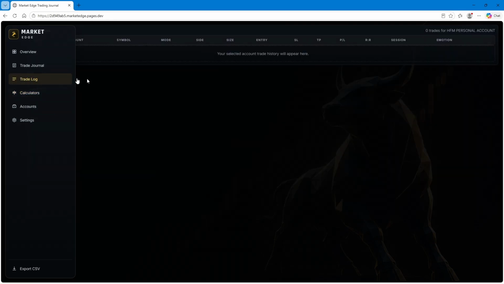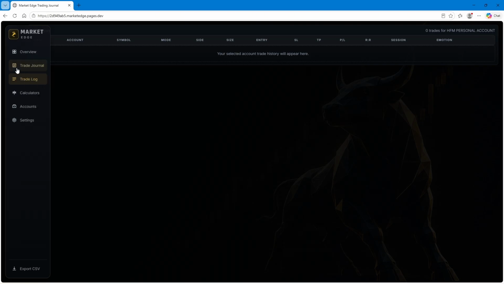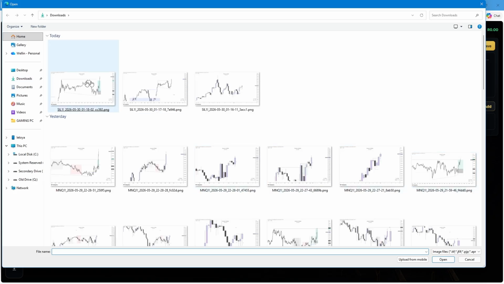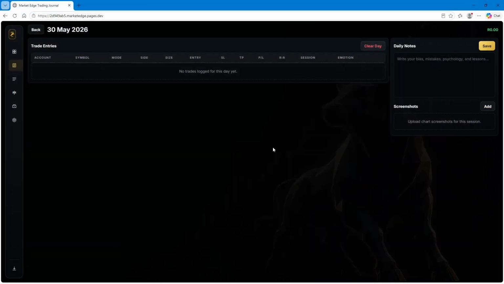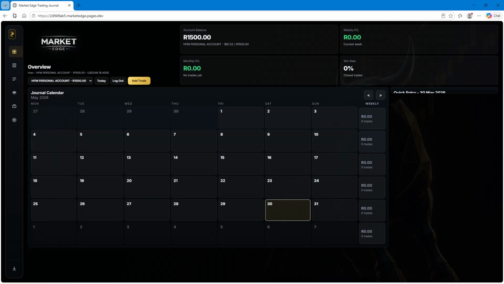That's the calculator. This is your trade log. Pretty simple stuff. You can come here and see what trades you had for the week. And this is how it looks when you go inside the day. You can add images. You can see it takes you directly to where you store your images. You can add notes, and then you just save it. Go out. Right, so we're going to take a look at the journal now.